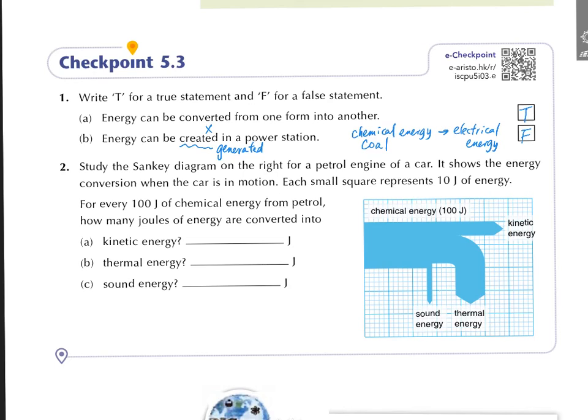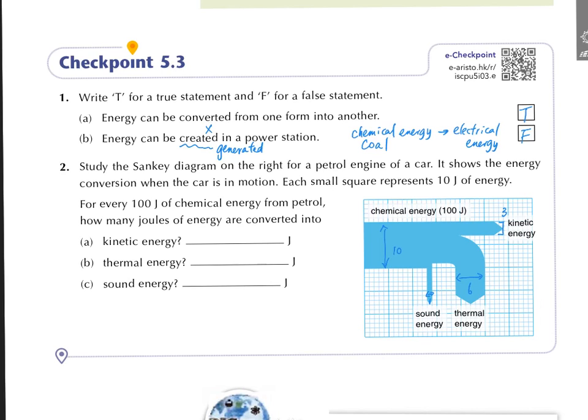For number 2, study the Sankey diagram on the right for the petrol engine of a car. It shows the energy conversion when the car is in motion, and each small square represents 10 joule of energy. Okay. Calculate by checking the proportion of the squares, and you can see that the kinetic energy is 3 squares, the thermal energy should be 6 squares, and the sound energy is 1.